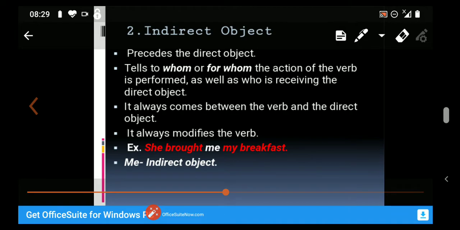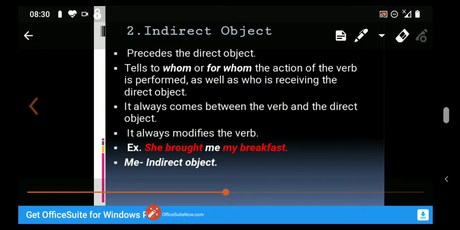Second, indirect object. An indirect object precedes the direct object, meaning it always comes before the direct object. And it tells to whom or for whom. Like the direct object, where we ask the question what, here we always ask the question whom or for whom the action of the verb is performed, as well as who is receiving the direct object.